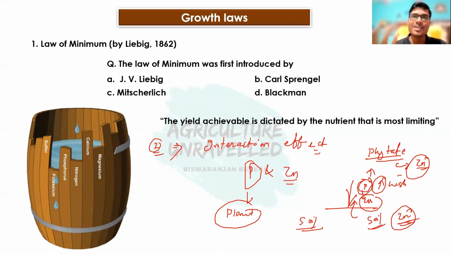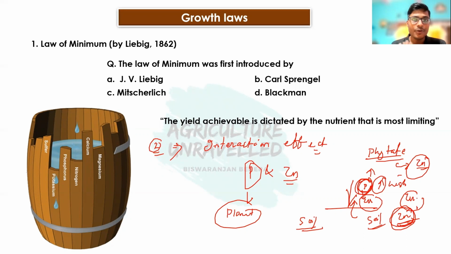So here Liebig's law of minimum does not hold good. It means here zinc is not the limiting factor. Here phosphorus toxicity is the limiting factor. So the zinc contained in the soil is sufficient. If we test the soil and see the soil test report, the zinc quantity is sufficient, but still there is zinc deficiency inside the plant.